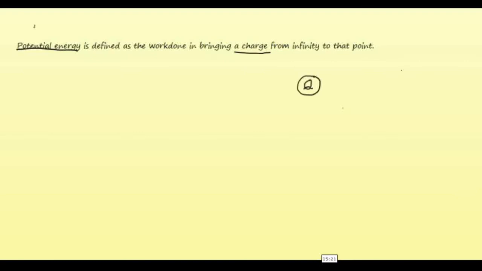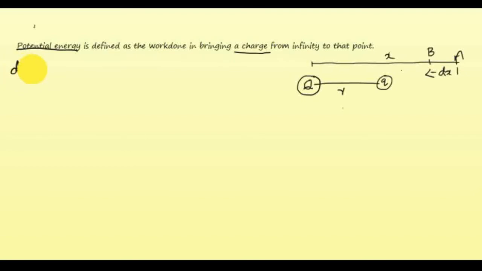Again we can find an expression for this potential energy. As shown in the previous case, this is the charge q, and into the field of this charge q you are bringing a charge small q. As previously done, suppose initially it is at a distance x from the charge q, then we move the charge through a distance dx, from a to b, and for that movement what is the work done? dW is equal to F dx.